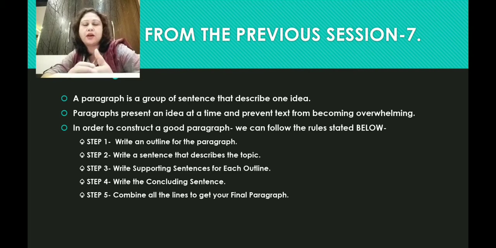For example, in step 1, we write an outline for the paragraph. In step 2, we have to write a sentence that describes the topic of the paragraph. In step 3, we have to write supporting sentences for each outline. In step 4, we have to write the concluding sentence. And in step 5, at last, we have to combine all the lines in order to get our final paragraph. So this is all from your session 7, which we did in our last class.